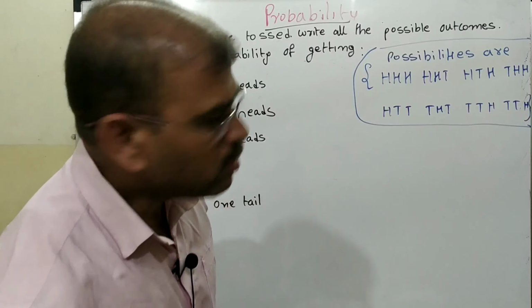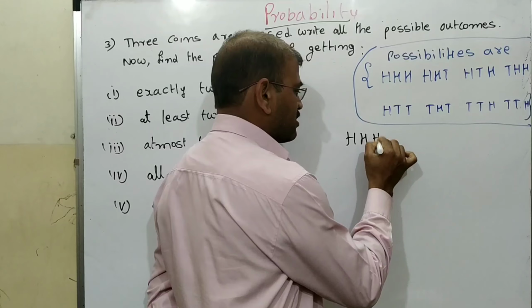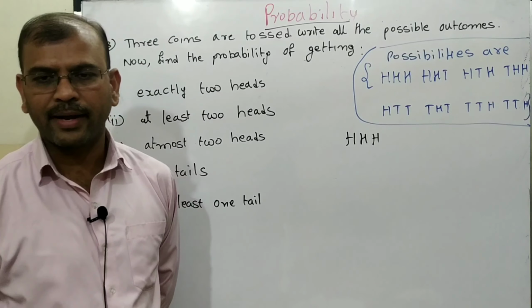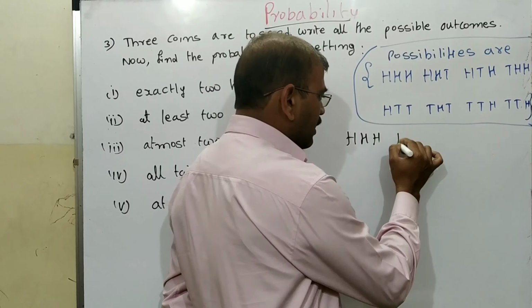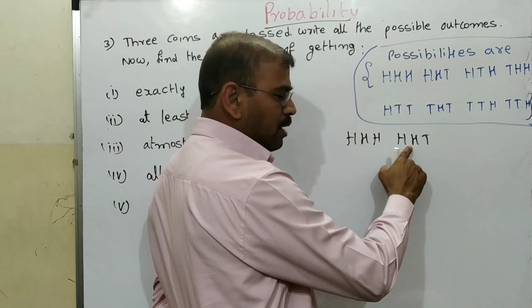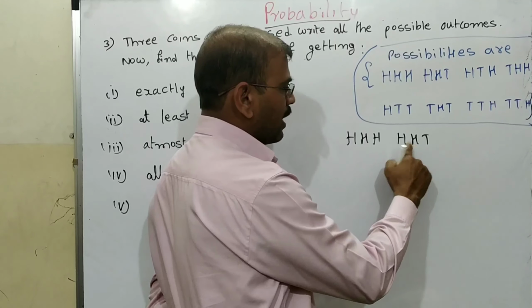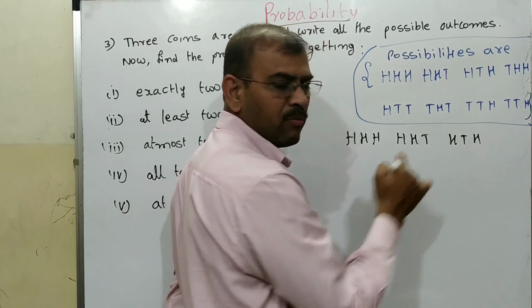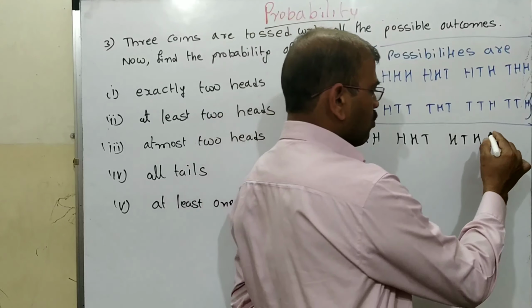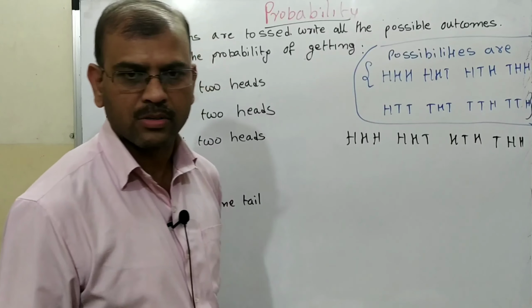Now I will write it like this. First I am writing all the heads. Now I will take one tail. This tail I am keeping at the center, that means I am moving the position towards the left. So heads, T, heads. Then again this T will move one more position towards the left. T, heads, heads. This is possible.